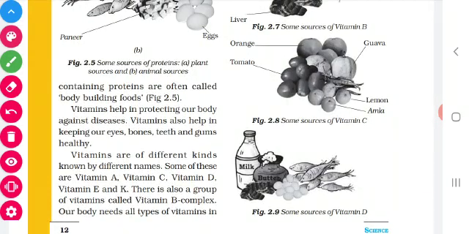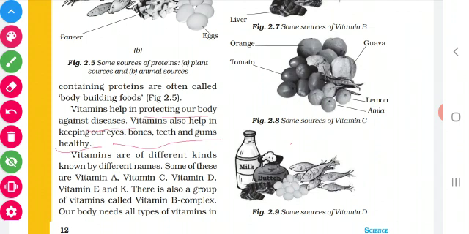So what do these vitamins do? They help in protecting our body from diseases. They keep our body free from diseases. They are also helpful in keeping our eyes, bones, teeth and gums healthy. So they are called protective foods.